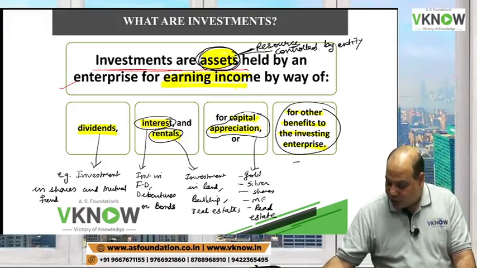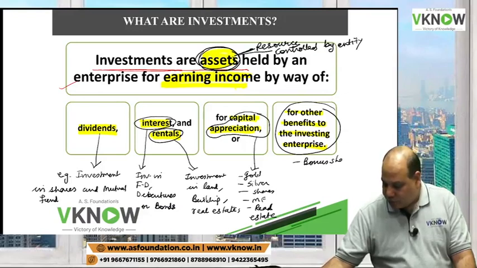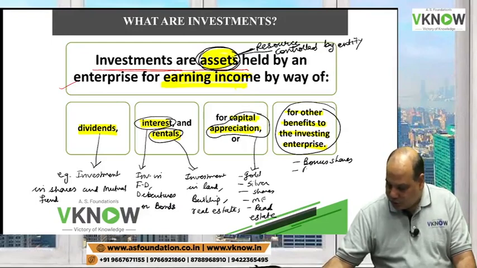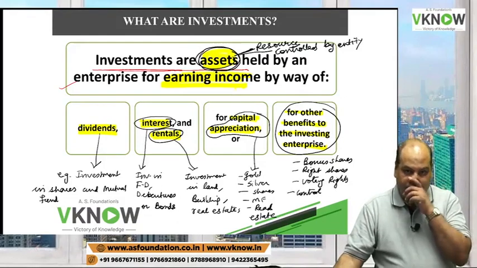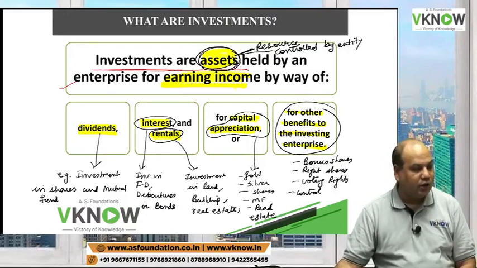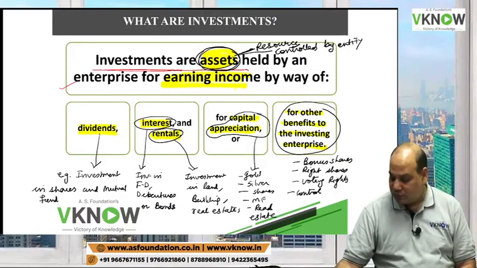Other benefits would be like, for example, bonus share. You may get bonus share, you may get right shares, you get voting rights, you get control over the company. Okay, so these are other benefits of holding the investment.